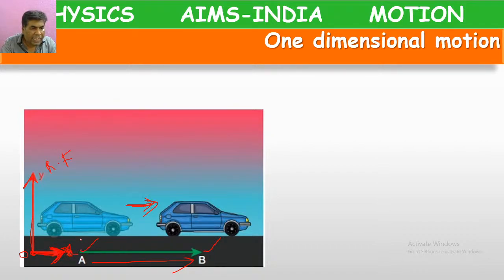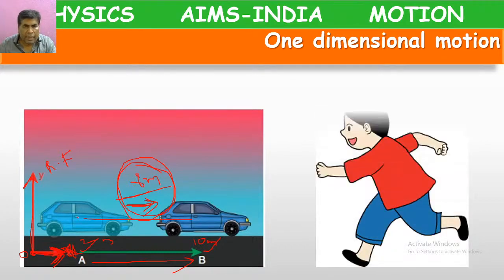Suppose here the x value is 2 meters and here 10 meters. So the distance covered by the car is 8 meters. To find the motion of this car, we depend only on the x-axis, since it is moving in a straight line, along only one direction. So this is an example of one-dimensional motion.